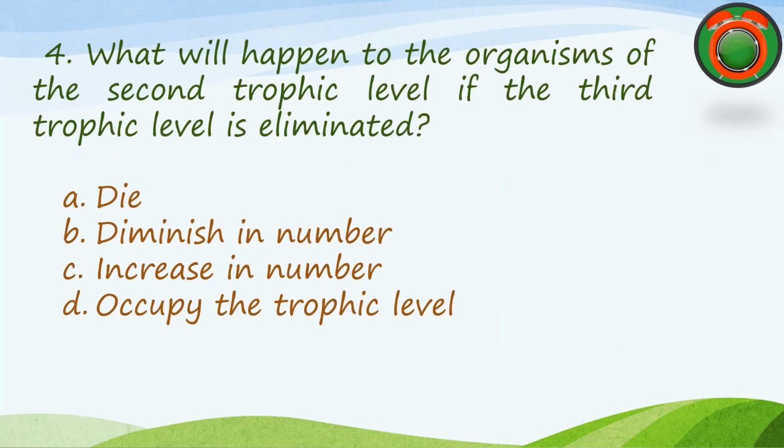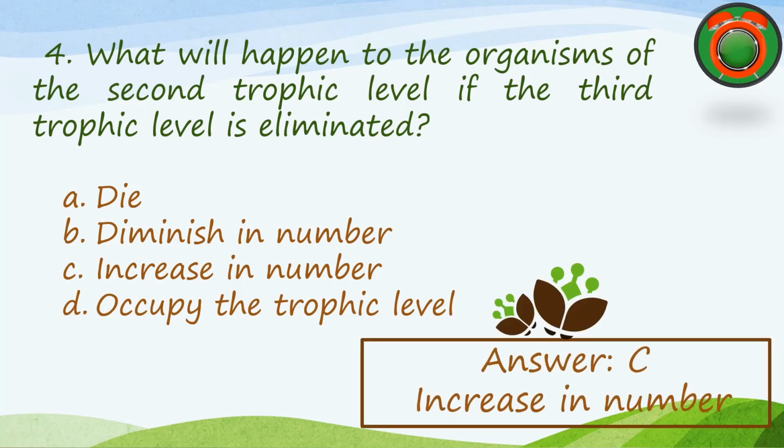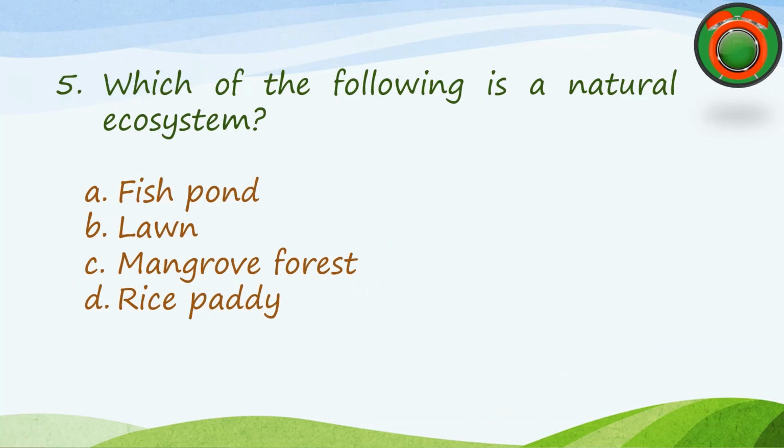Number 4 question. What will happen to the organisms of the second trophic level if the third trophic level is eliminated? A. Die. B. Diminish in number. C. Increase in number. D. Occupy the trophic level. The correct answer is C. Increase in number. Number 5 question.